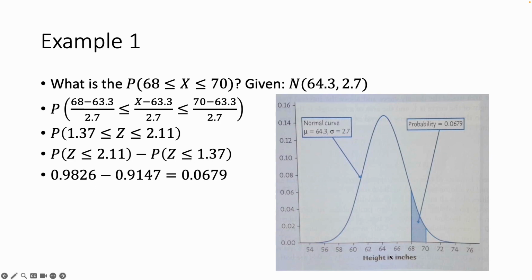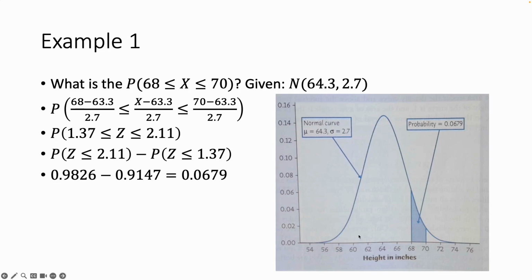Now, we got to look over here at the graph. So the idea here is we're saying that first part of that, z being less than or equal to 2.11, that came from the individuals who are 70 inches tall. Meaning, what's the probability that someone is 70 inches tall or less? So we're figuring out that entire list. Now, we're not concerned with that in this problem, but that's where we have to start with this.